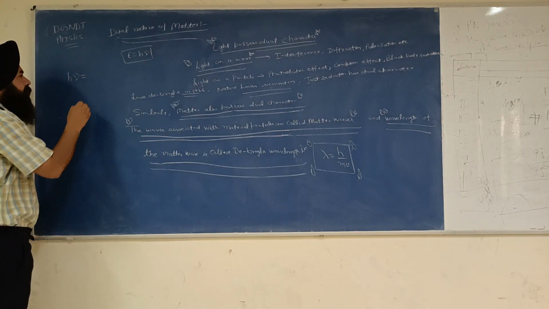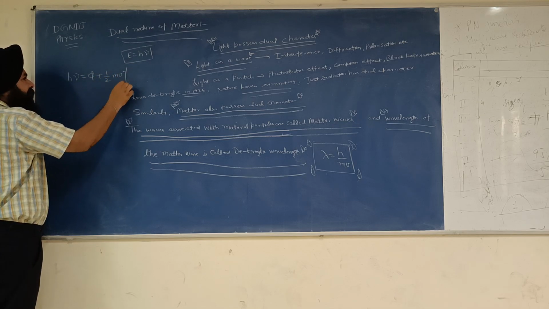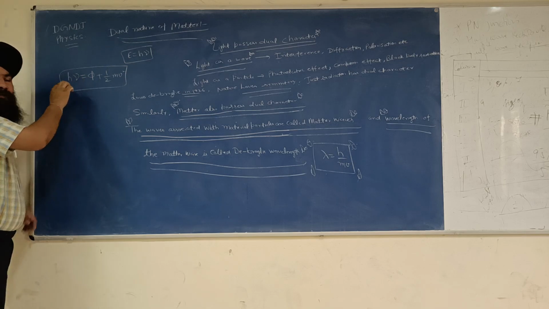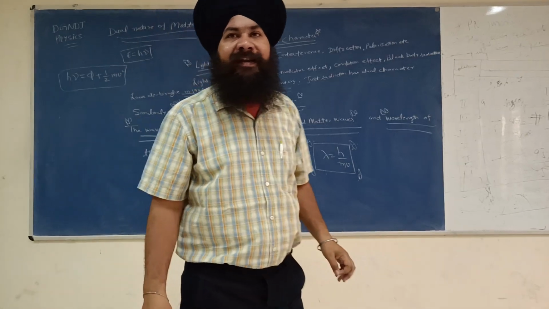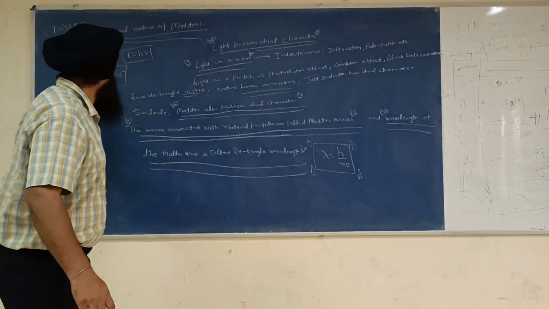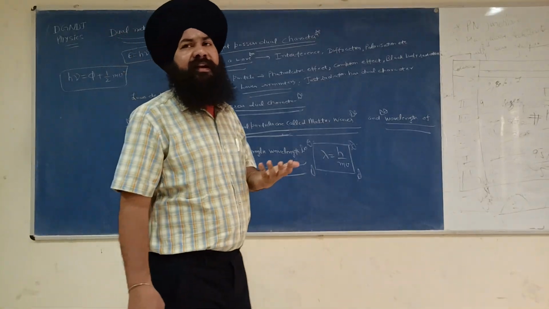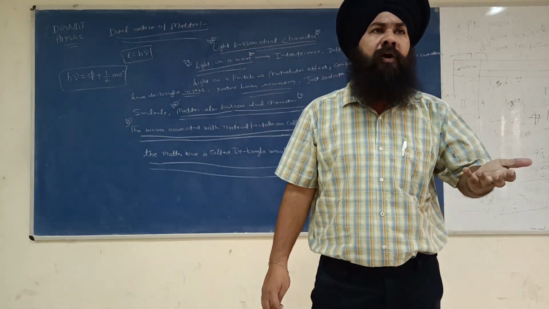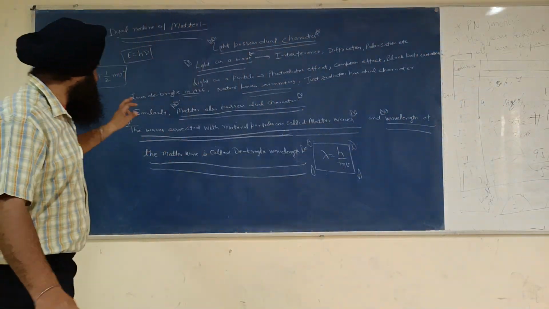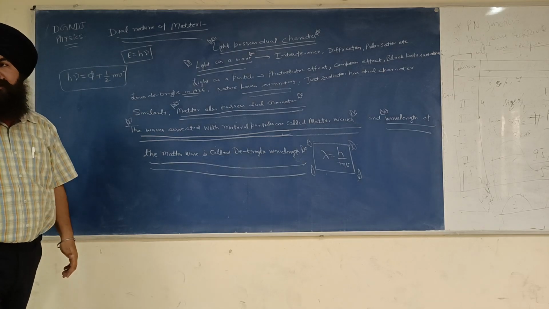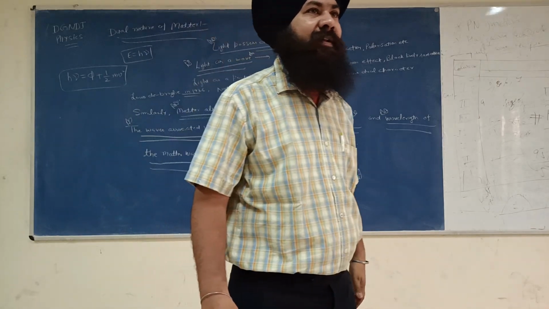hν is equal to work function φ plus half mv squared. Here hν is the energy of the light, considering light as a particle, and φ is called the work function. Work function is the amount of energy required to knock out an electron from its surface, and the rest of the energy is given to the electron in the form of kinetic energy. Are you getting the point?